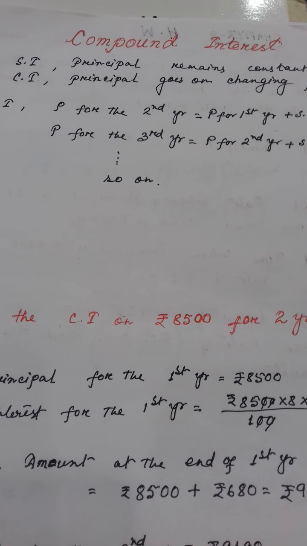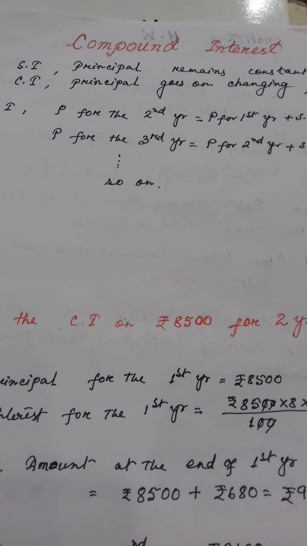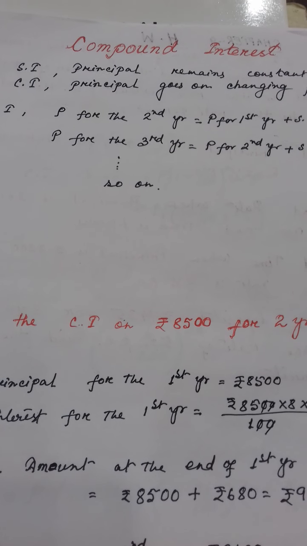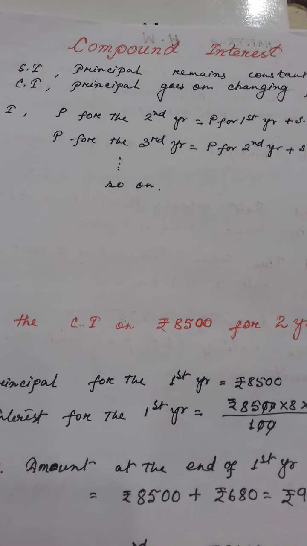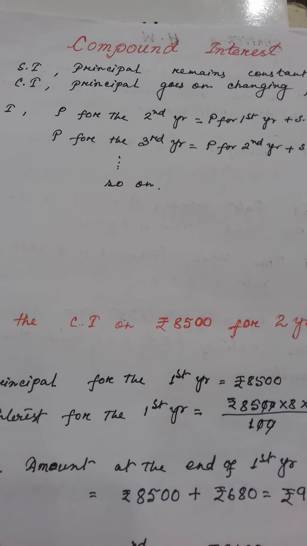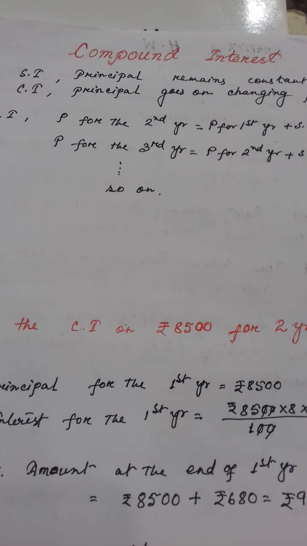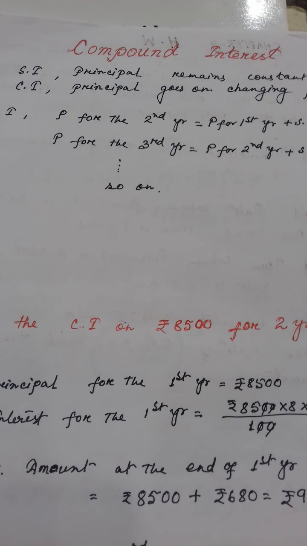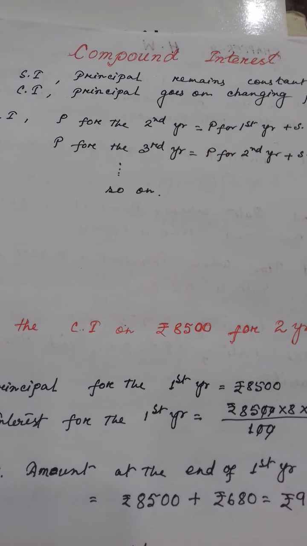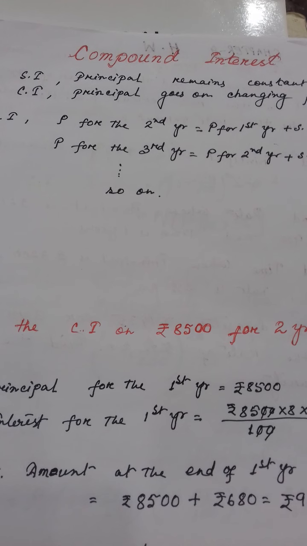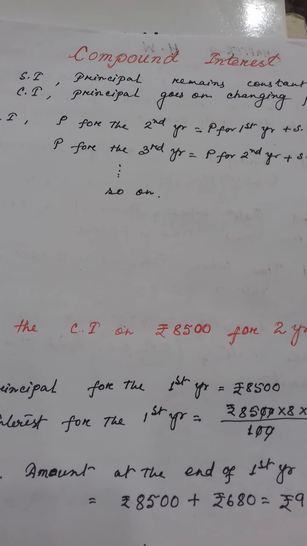When next year he reinvests, which amount will he deposit? The total amount after 1 year, the original amount plus the interest, will be the principal, or the sum of money, for the next year.